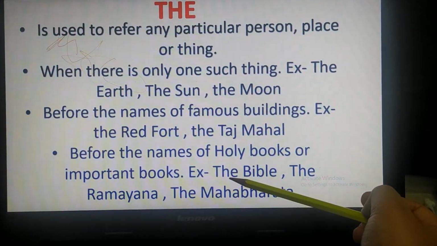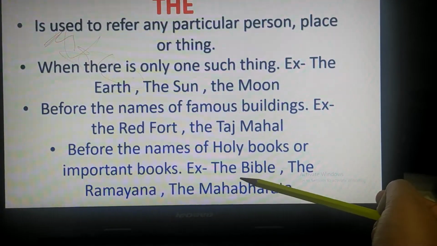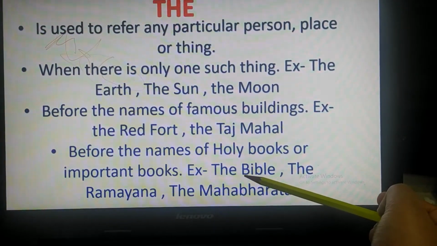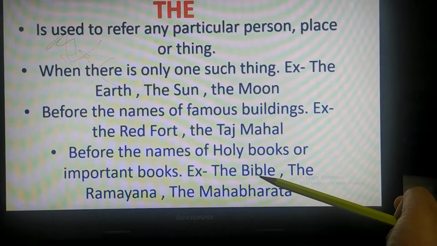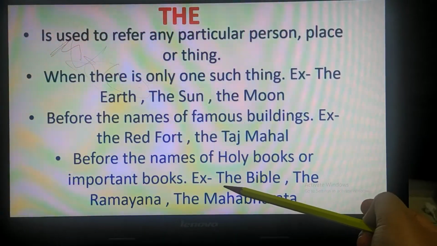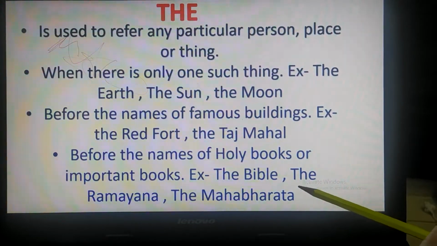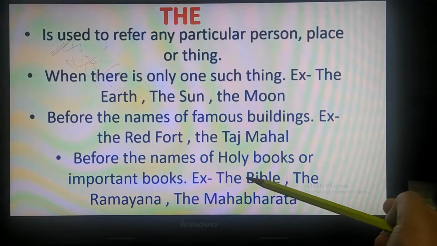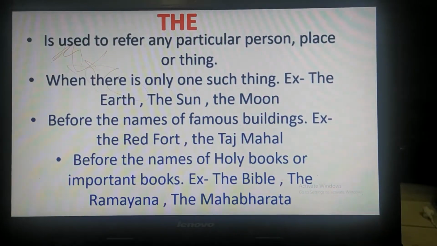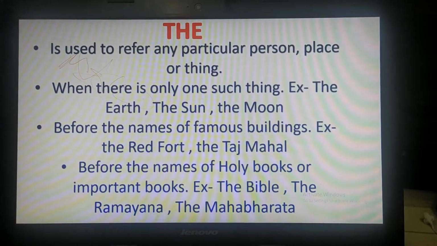So we use the before it. Like the Bible. Bible is a book of Christians. So we use the before Bible because this is a holy book of Christians. So the Bible, the Ramayana, the Mahabharata. So these are the names of the important books or the holy books.